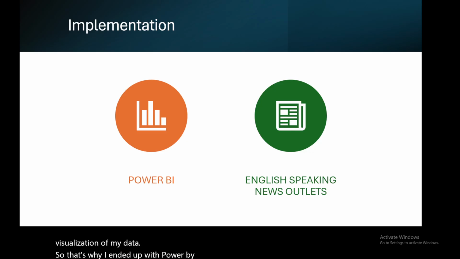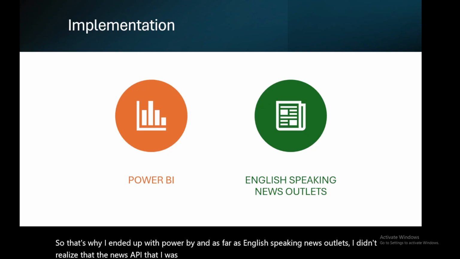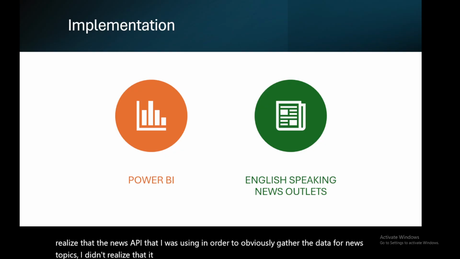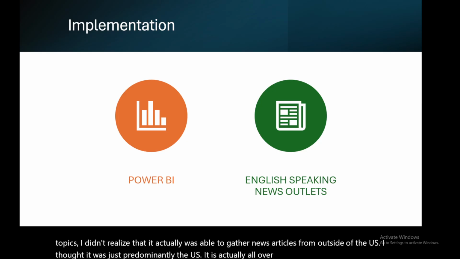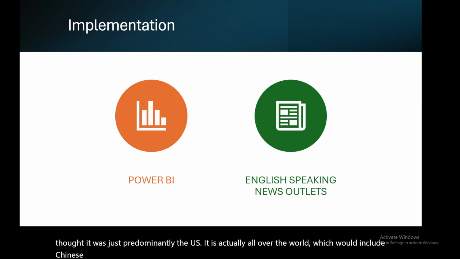And as far as English-speaking news outlets, I didn't realize that the news API that I was using to gather the data for news topics was actually able to gather news articles from outside of the U.S. I thought it was just predominantly the U.S. It is actually all over the world, which would include Chinese, French, Spanish, the like.